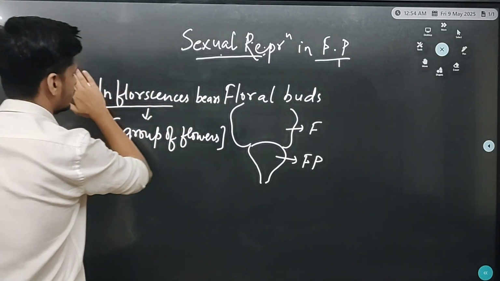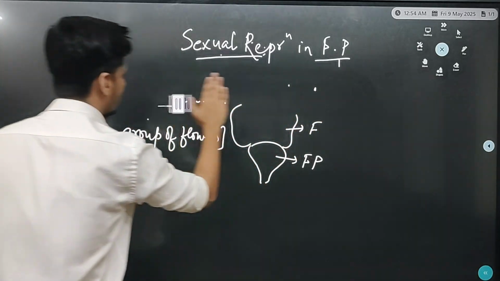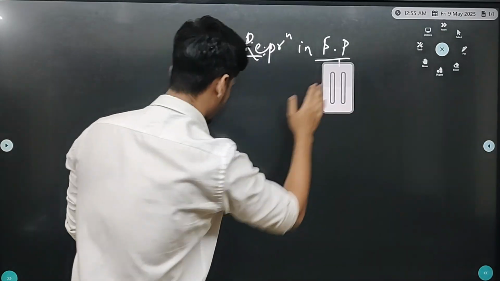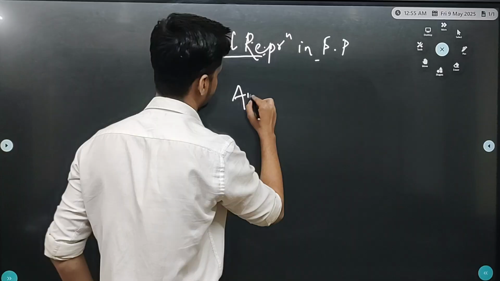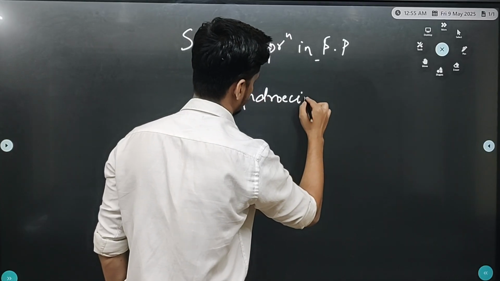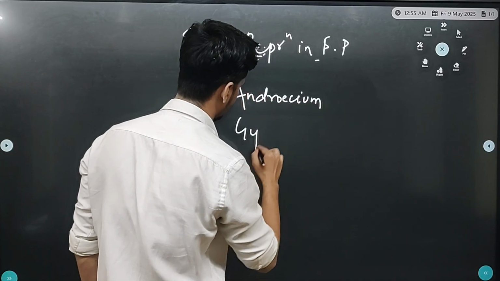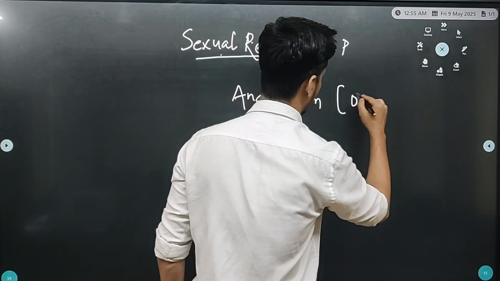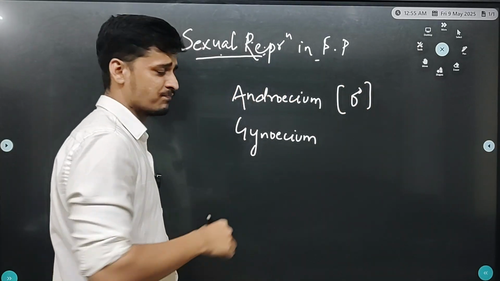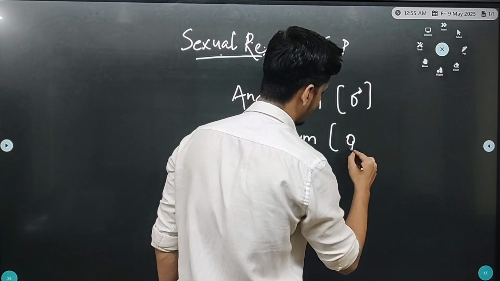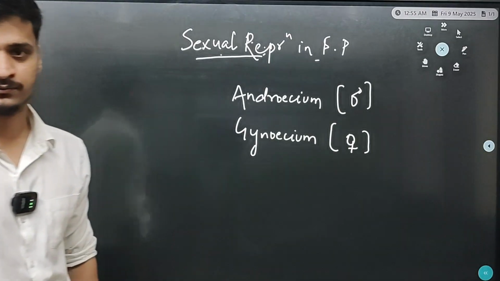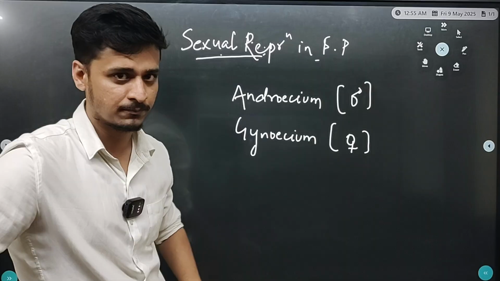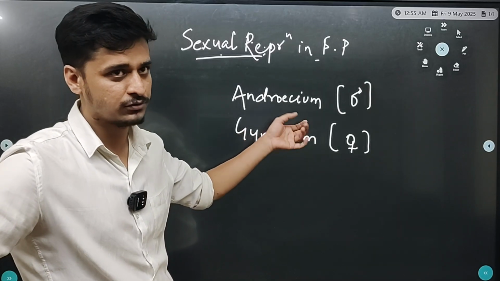So there are two parts in flower that help in sexual reproduction. You all know the two parts. They are known as androecium and gynoecium. Androecium is the male part of flower, and gynoecium is the female part of flower. So we will discuss one by one what is androecium and what are the different parts of androecium and how pollen grains are produced in androecium.